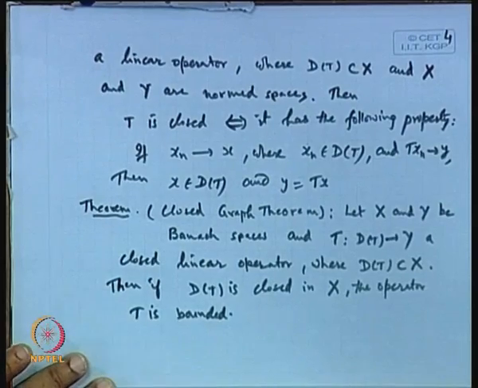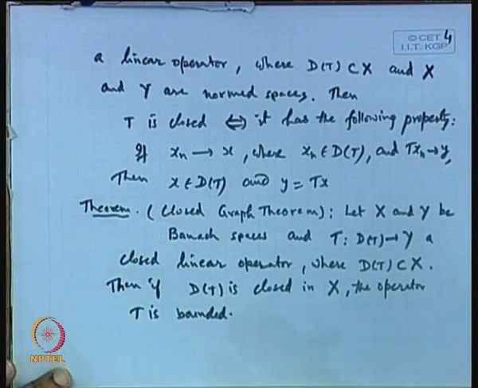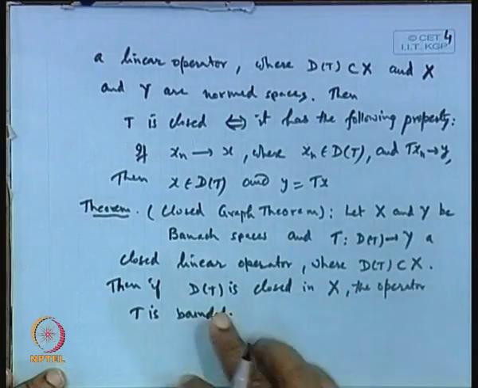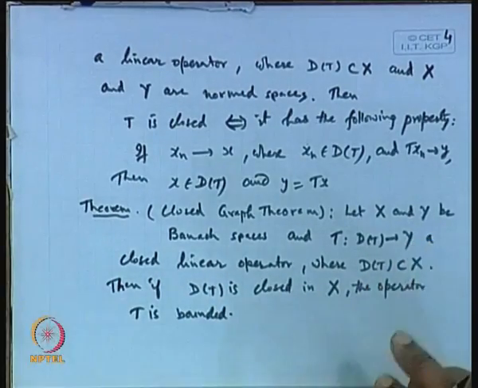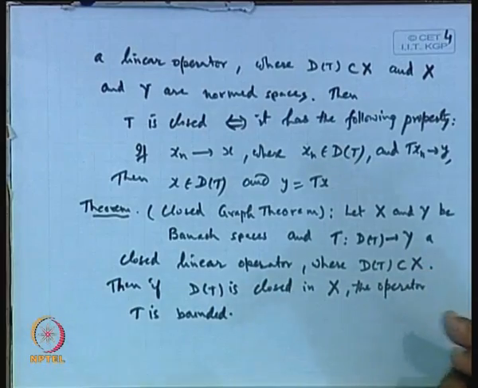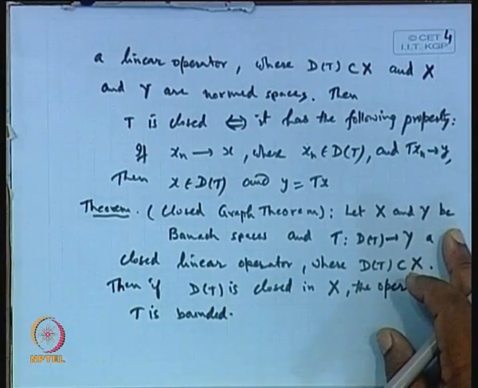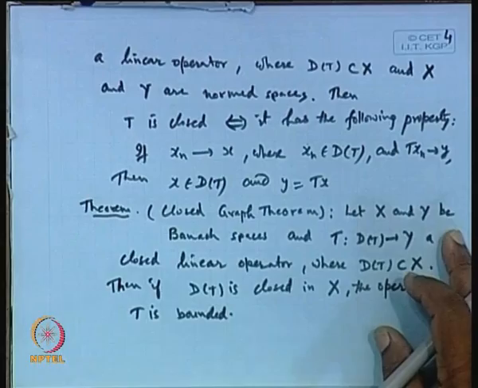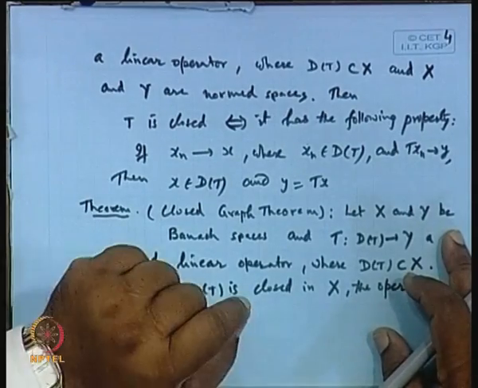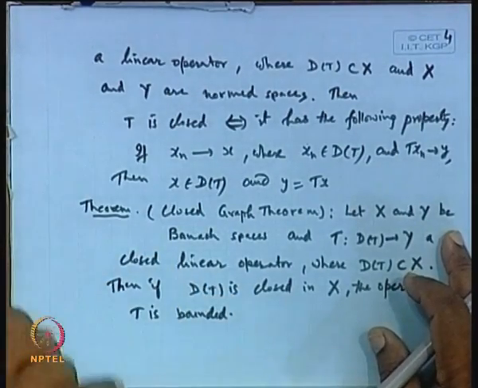Clear? So the closed graph theorem says that if T is a closed linear operator from one Banach space to another Banach space, then it is bounded when the domain is closed. Remember, the closed graph theorem and the open mapping theorem require the spaces to be Banach. The uniform boundedness theorem requires Banach to normed, but the Hahn-Banach theorem does not require anything. It simply deals with a functional or an operator from one vector space to another vector space. Completeness is not required there, but here completeness of both X and Y is a must.